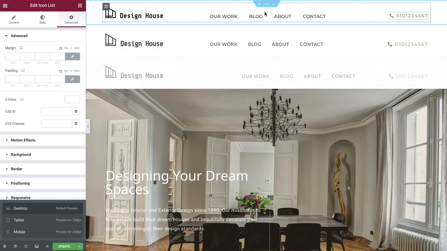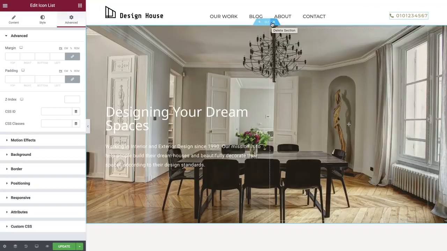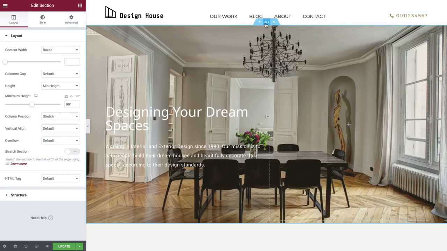At this point, we understand a little better how layout optimization works. Let's delete the old header sections and keep going through our template to see more examples. A common mistake we often see is to control the position of a widget using extra columns and spaces. Just like we see here, we have a section with a background image. The heading and text is positioned horizontally using 2 columns, and vertically using a spacer.